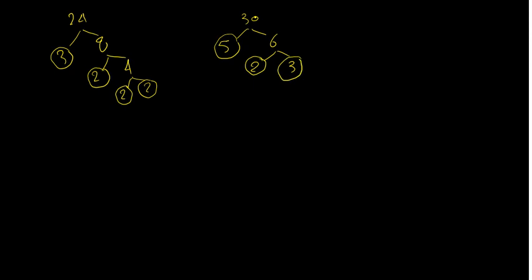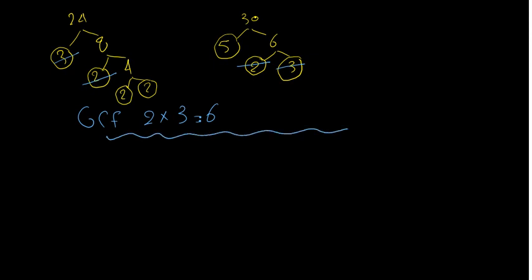What are the common factors here? 3 is common, 2 is common. Any other prime common factor here? No. So the GCF will be 2 times 3, which equals 6. This is the two ways to find the greatest common factor.